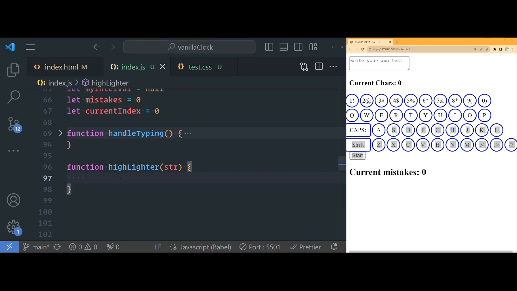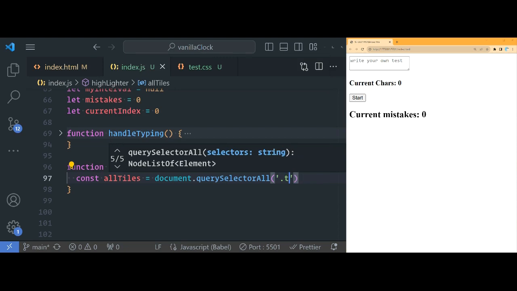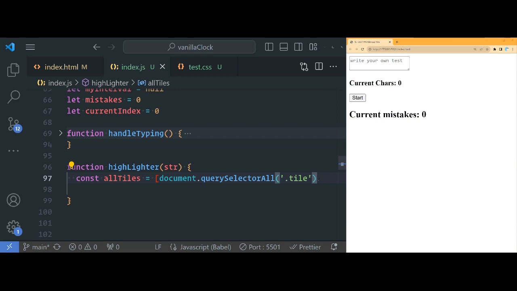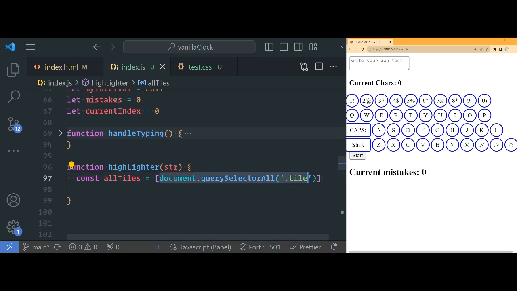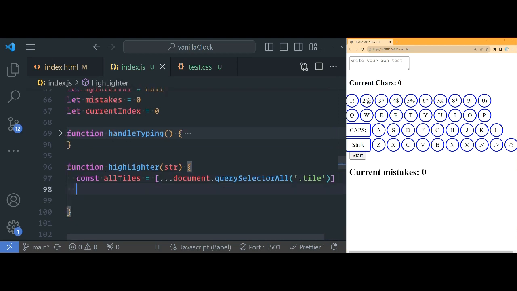So let's do that. Now, first things first, let's select all of these tiles. I'll do const allTiles is equal to document.querySelectorAll, selecting all tiles. Okay. Now, I want to find the target and the shift key. The easiest way is that I'm going to use the find method. But to use the find method, you cannot use selectorAll because it returns a node list. So you have to convert it to an array using the spread operator. Okay. All right. So now I'll say const target will be equal to allTiles.find.